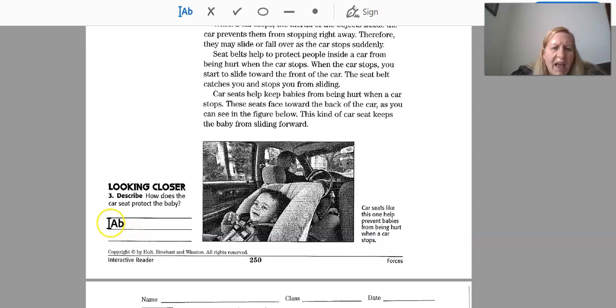Okay, so look closer. How does the car seat protect the baby? Take a minute to write down your answer. So pause the screen and then come back when you're ready and we'll talk about the answer. All right, pause.